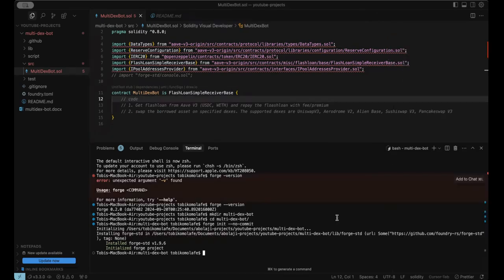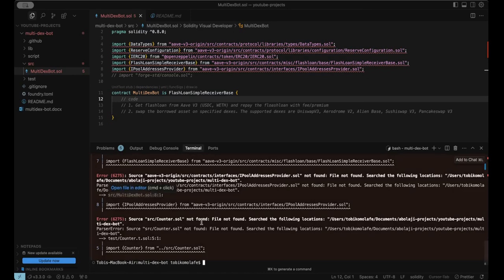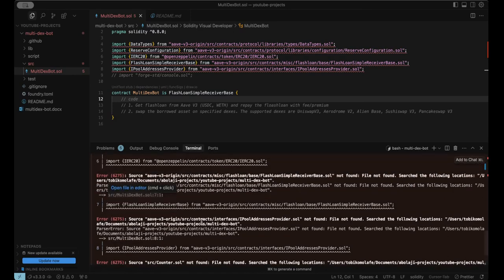Now, if we try to compile these contracts, it is not going to compile. Let's do that. Run forge build, and you can see the error. Everything we have imported, all these Aave contracts, they are not installed. That's why we are getting this error.